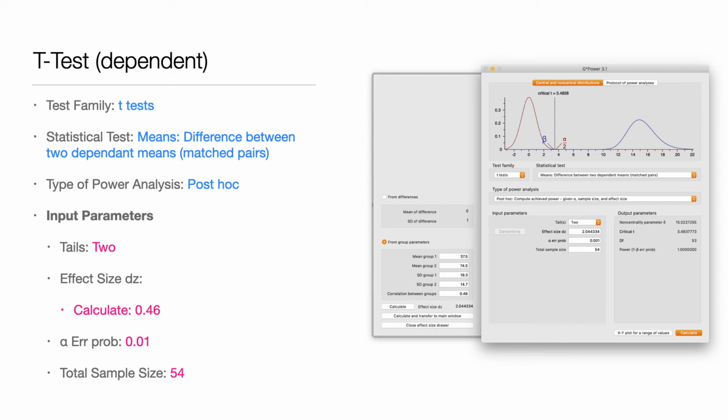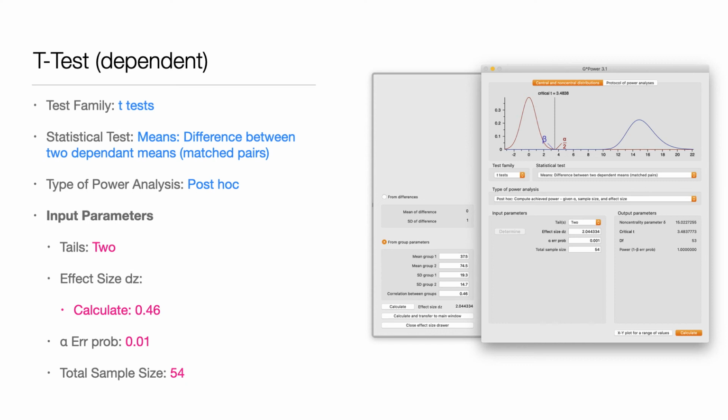So the parameters to put in are two tails. Now, the next part, the effect size. Previously, we said, give me 0.5 because that's a medium size. But this time we're actually going to calculate it. You click on the calculate button and you see that there is a drawer that pops out. You choose to add the means and standard deviations, which you got from your results previously. You put them in there. There's one piece missing on that, which is the correlation between groups, which I'll go on to in a second. Then the alpha is the alpha you achieved. Sample size is the people in your sample. So that's all relatively simple, apart from that one correlation part.